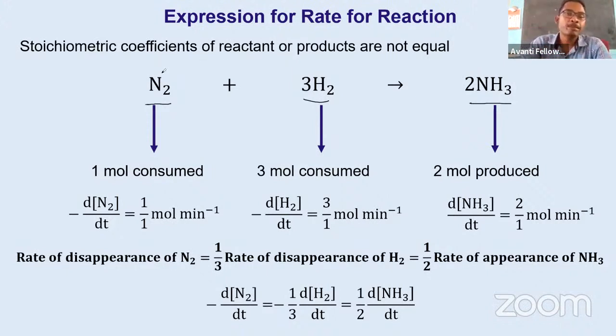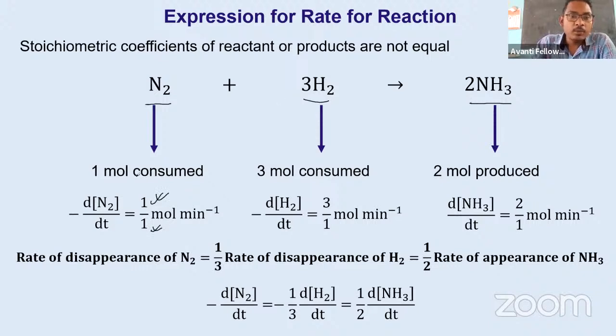When 1 mole of nitrogen is consumed, it will consume 3 moles of hydrogen and give us 2 moles of ammonia. So how do we relate the rate of change of nitrogen with the rate of change of hydrogen and the rate of change of ammonia? Let's see one by one. Let's take the time as 1 minute. We can say 1 mole of nitrogen is consumed in 1 minute.